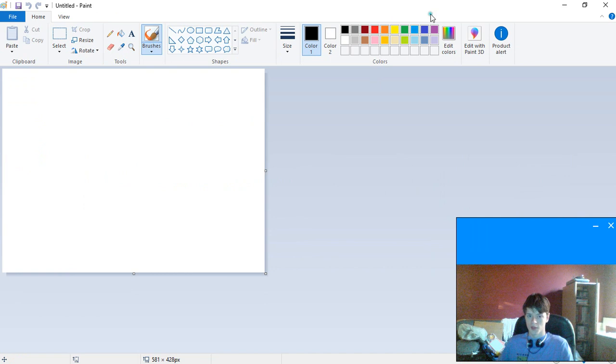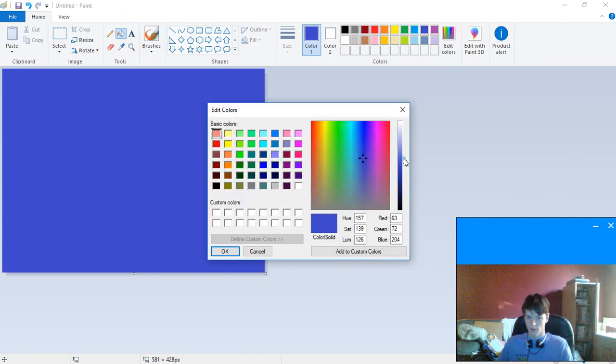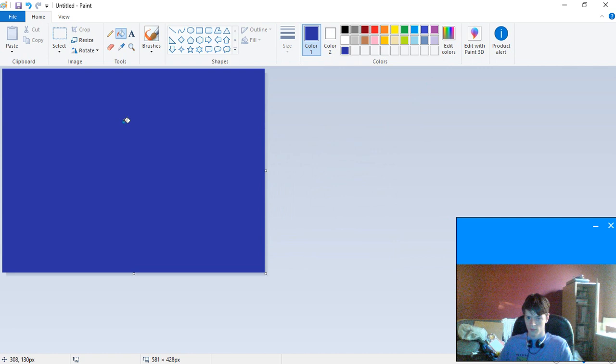But on this particular mock scenario, we're going to paint it dark blue, like a really dark blue. Let's see if I can do that better. That's not quite what I want. That might work. Add custom color. That works. So have a blank background.